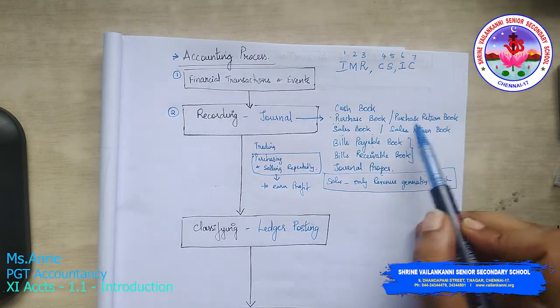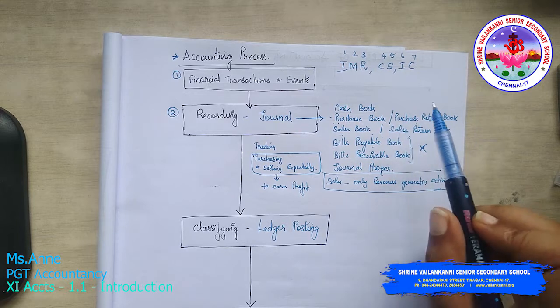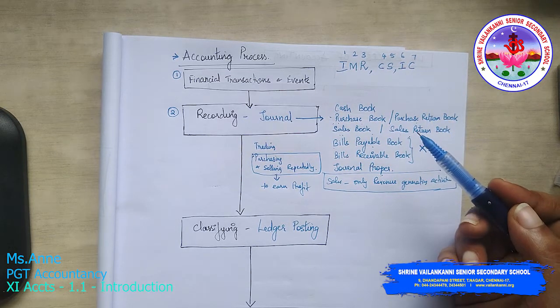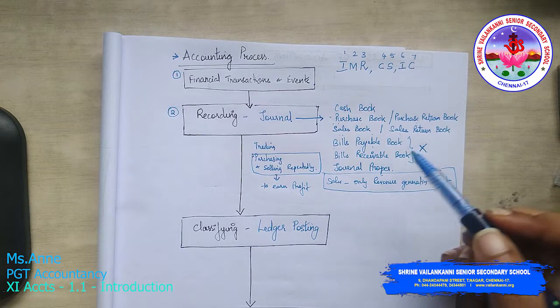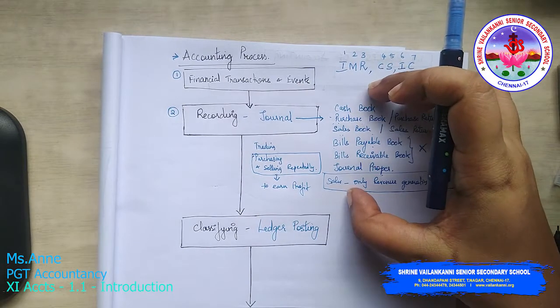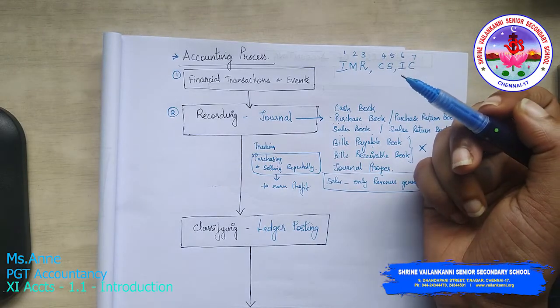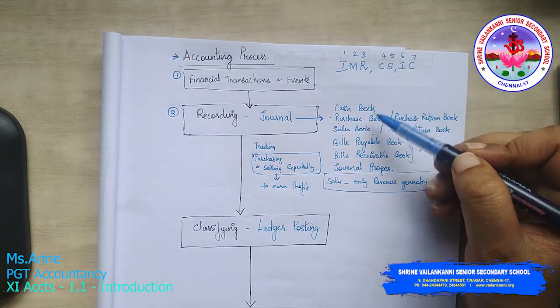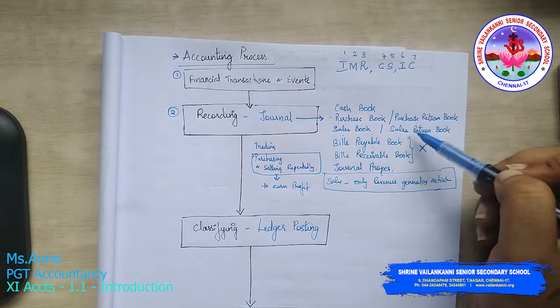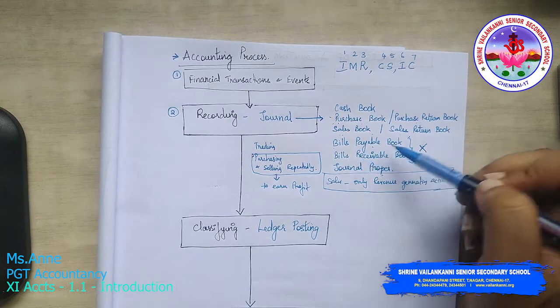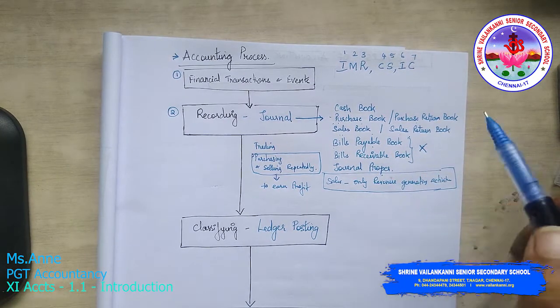Okay, purchase return, sales return, I'm sure you are able to understand. If you are not able to understand also, it's okay, we will slowly go about and understand. Now as of now you understood this. It is like recording. What is recording? Recording means journal. Journal means what? You have the cash book, purchase return book, sales return book, bills payable book, bills receivable book, and journal proper.